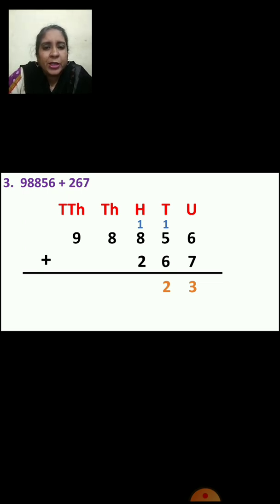Now 8 plus 1 is how much? 9. And 9 plus 2, 11. So in hundreds place, 1 will come down, and where will 1 go? In thousands place. Now we will add thousands place number. 8 plus 1, 9. And in 10,000s, there is no number. So what will you do? You will bring that 9 down. Now what is your answer? 99,123. This is your answer.